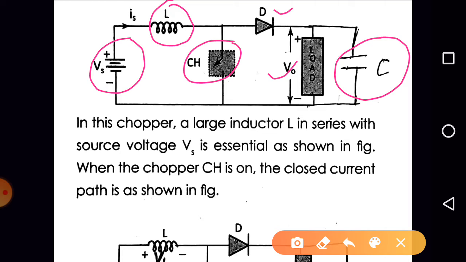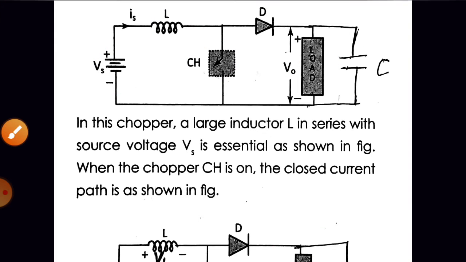What is the function of the capacitor? The nature of the capacitor is that it opposes a sudden change in the voltage, right? So in order to keep the voltage across the load constant, this capacitor is connected. Okay, now let us discuss the circuit operation.